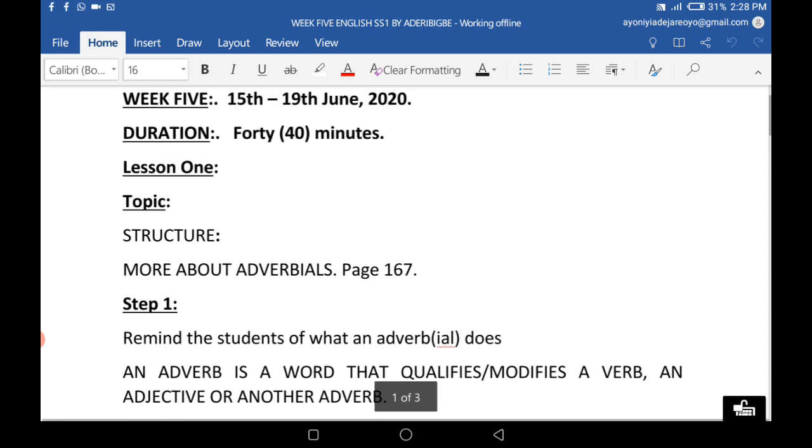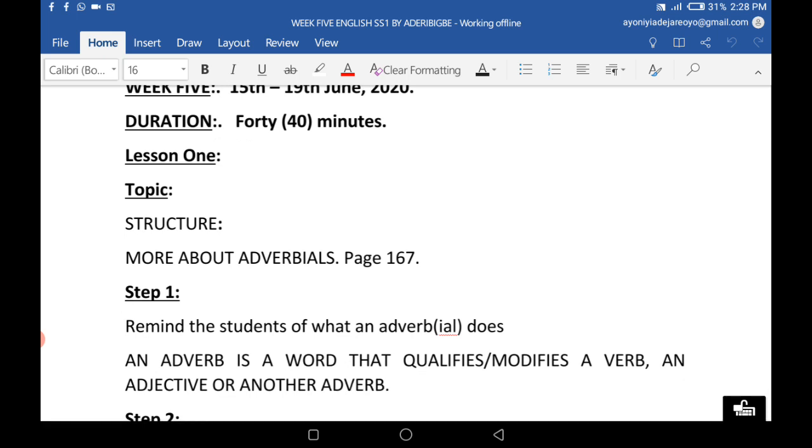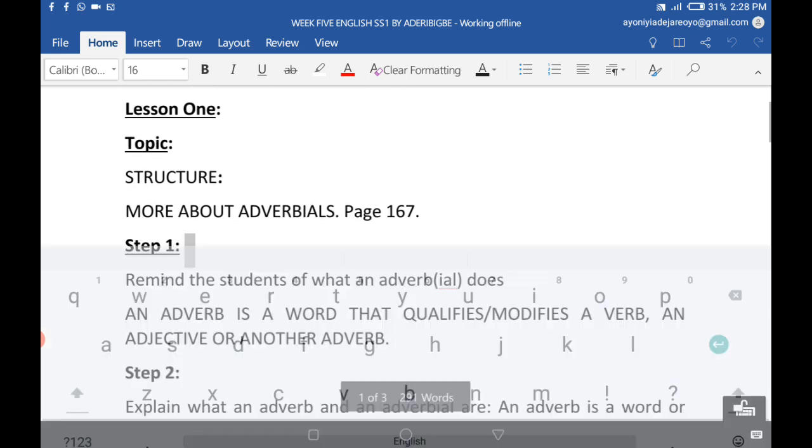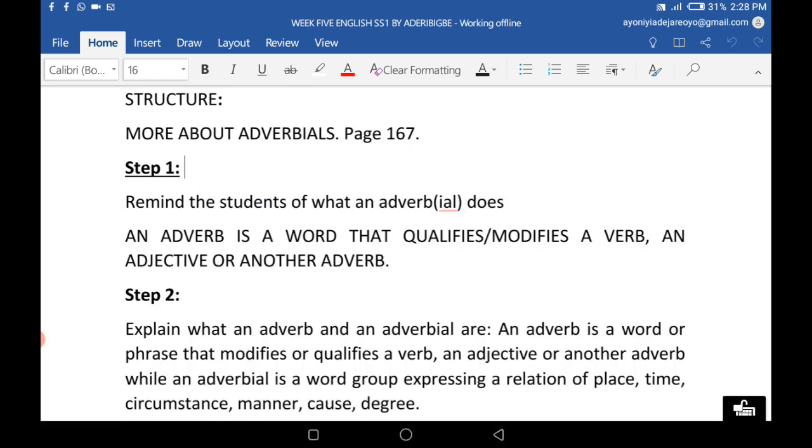Adverbs. What do you understand by the word adverb? What words are referred to as adverbs? And then what do we mean by adverbials? Adverbs, then adverbials. Are there any differences? Come with me. First, an adverb is a word that qualifies or modifies a verb, an adjective, or another adverb. I take that again, class. Listen. An adverb is a word that qualifies or modifies a verb, an adjective, or another adverb.